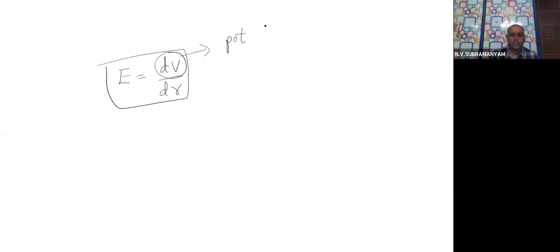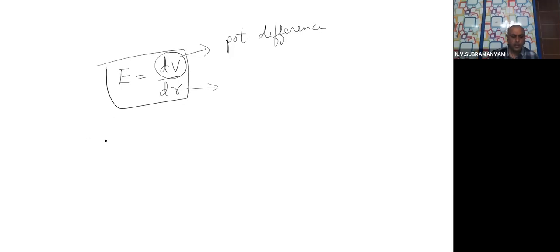We saw E is equal to minus dV by dr. You saw or not? If you neglect that minus sign, then you will get E is dV by dr. Yes or not? So what is this dV? This dV is actually potential difference. We saw in this lesson only, right or not? So this is potential difference. This is the distance between the 2 points, right or not?